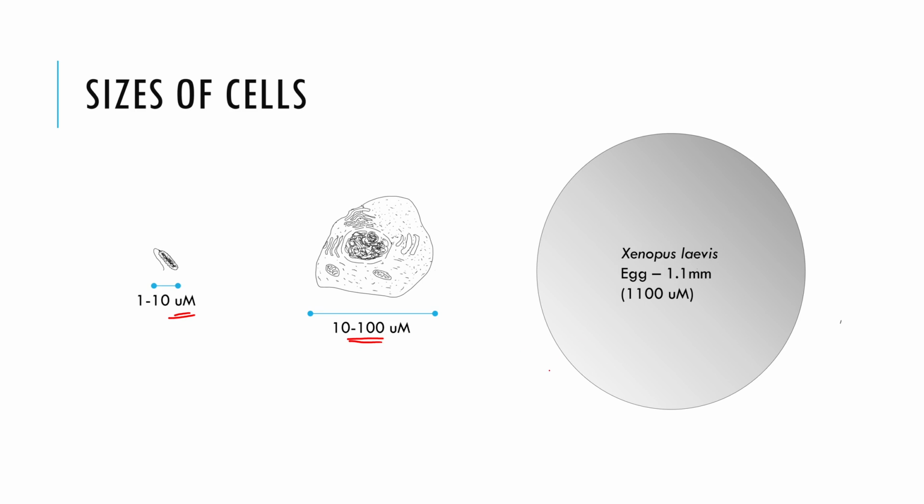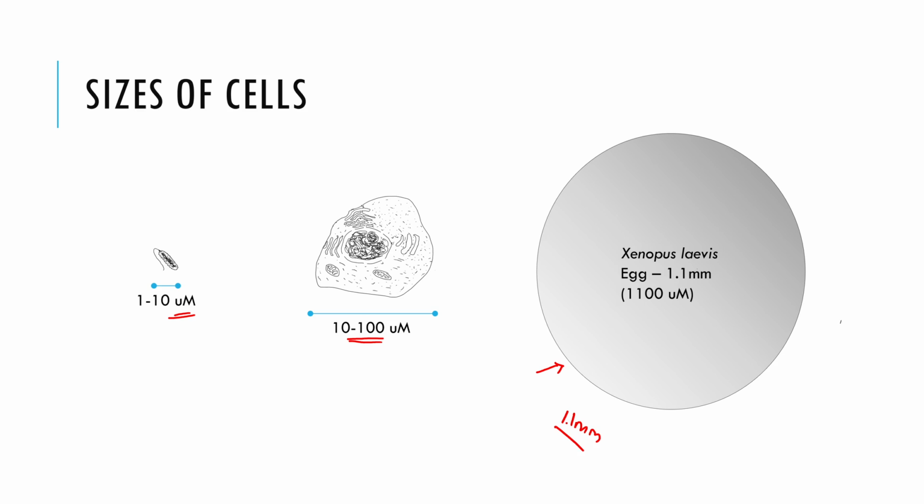One of the largest single eukaryotic cells is the frog Xenopus egg, which is visible even to the naked eye and could be up to 1.1 millimeters in diameter. So, this is a pretty large cell. That's very surprising. I'm guessing the size of the cells will also depend according to the type of the cells.